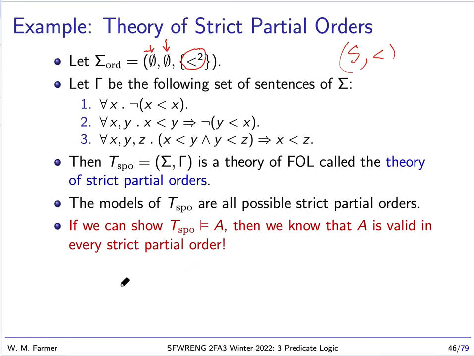And what this means is if we know that this is true, so this is saying that A is a theorem of T, or in other words, A is a logical consequence of the axioms of T, then we know that A is valid in every strict partial order. So by reasoning within T SPO, we're able to reason about all strict partial orders simultaneously. And this is really the power of the axiomatic method.